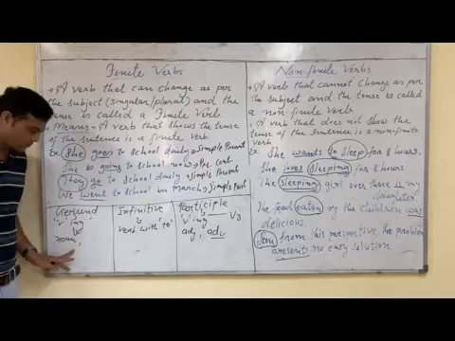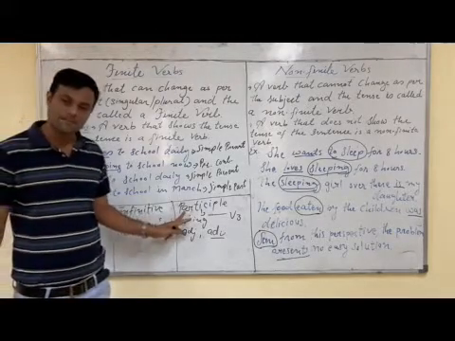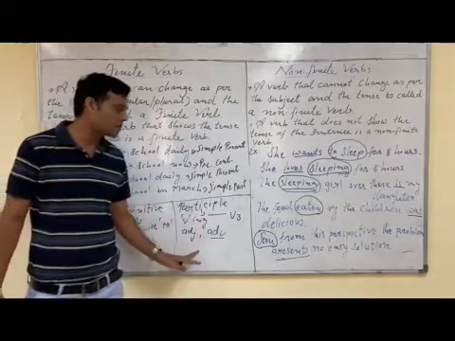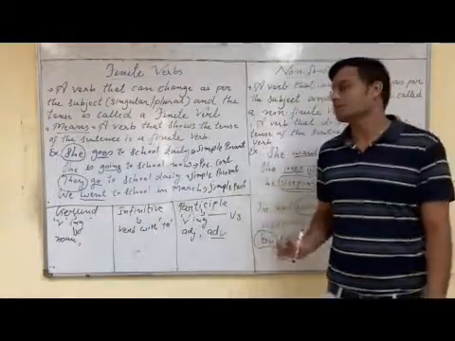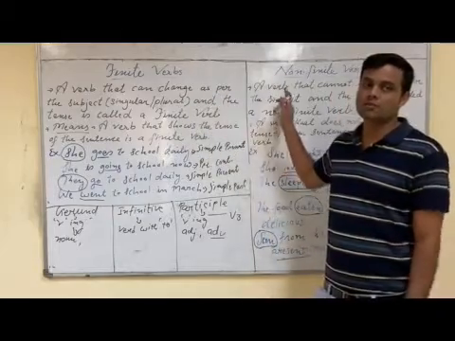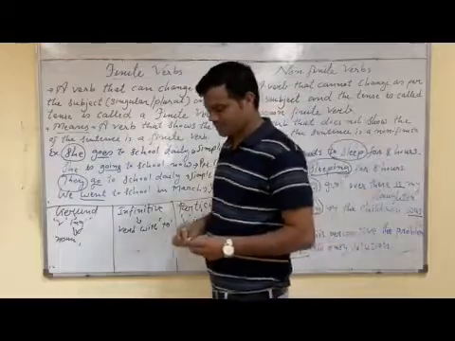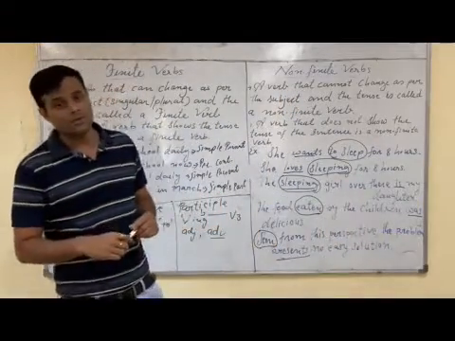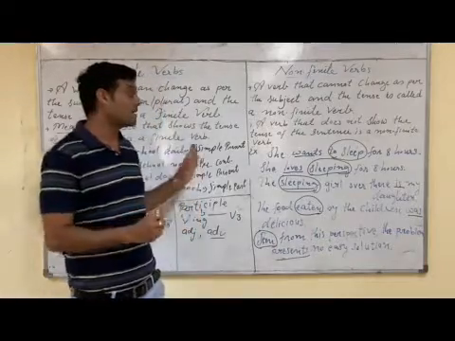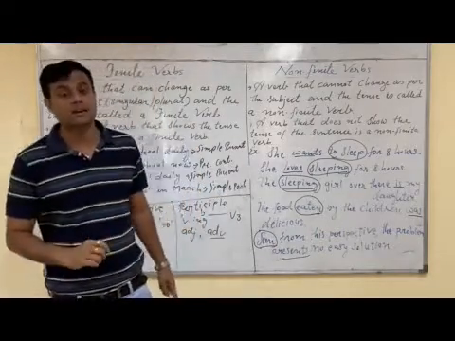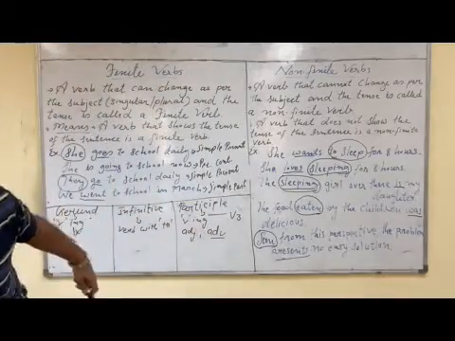Gerund does the function of noun. Infinitive, easy to identify, verb with two form. Participle does the function of adjective as well as adverb. So this is about finite verbs and non-finite verbs. For your practice, you will be given some sentences in which you have to underline the finite verb and circle non-finite verb. Let's see some of the sentences.